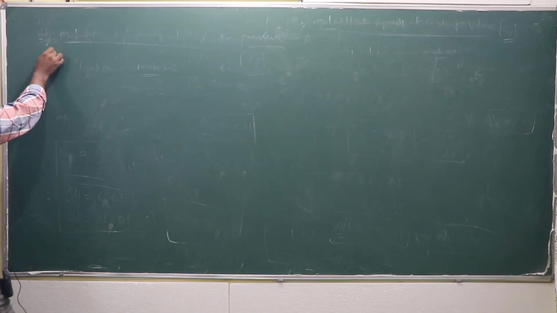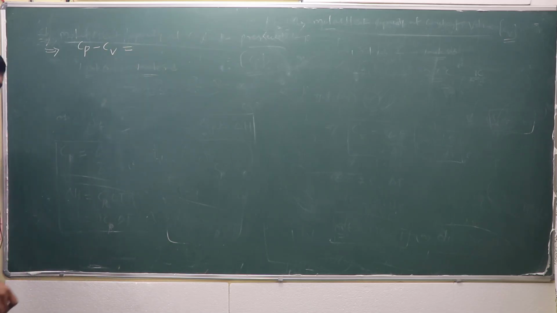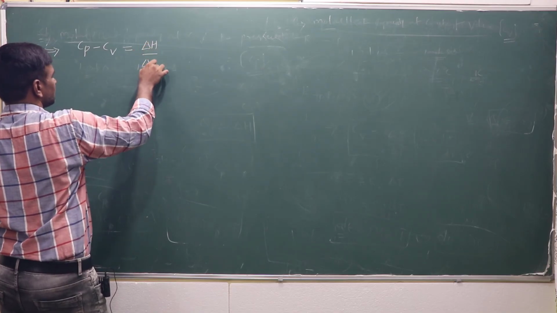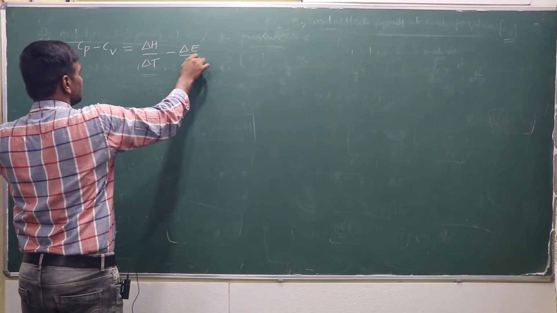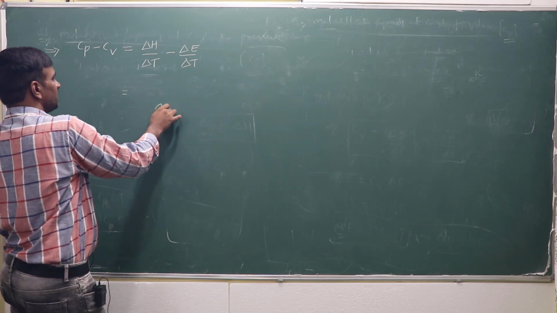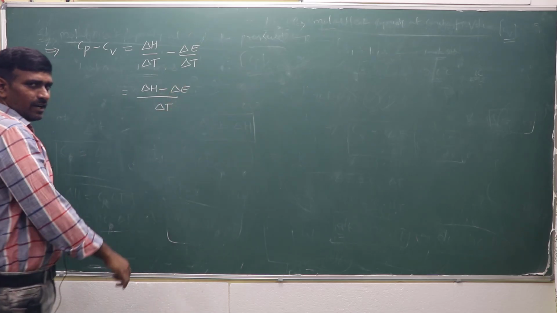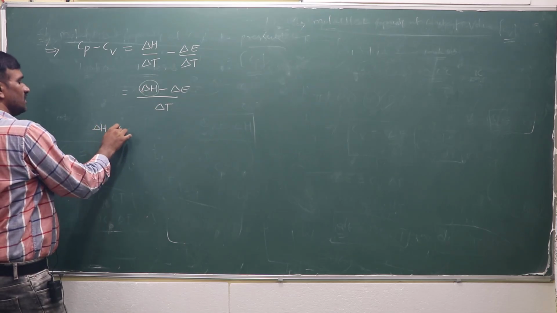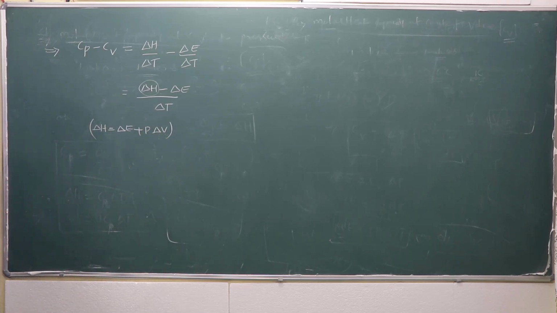Now another one, Cp minus Cv is equal to what? Cp is dH or delta H by delta T. Cv is delta E by delta T. I mentioned that. Based on that, if delta T is common, what will happen? Delta H minus delta E, I already mentioned that earlier. Delta H is equal to what? Delta E plus P delta V. Already I mentioned that earlier.